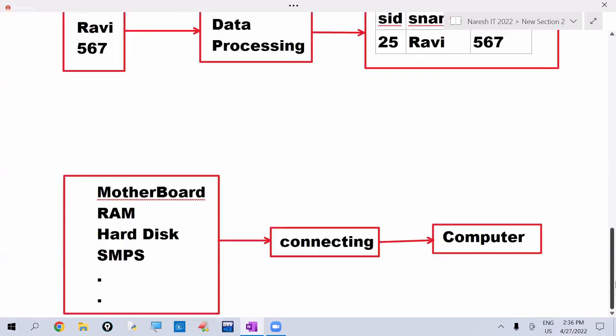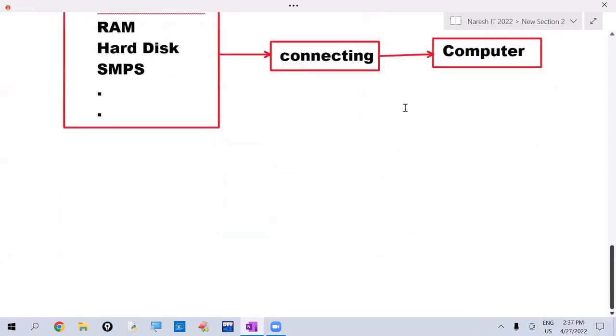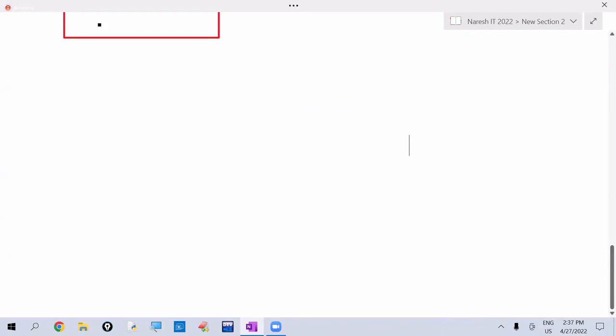One more example I am giving. For example, to manufacture a bike, what raw material is required? Okay, engine is required.